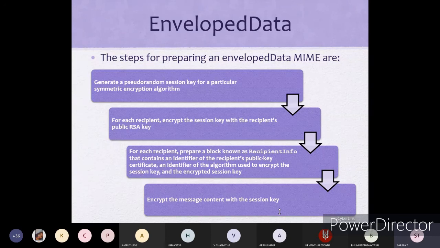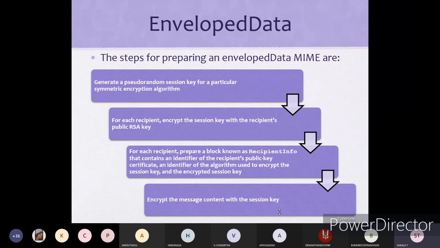In a symmetric encryption algorithm, whatever key we use at the transmission end, the receiver also receives the same type of key, and he can decrypt the information using that key.